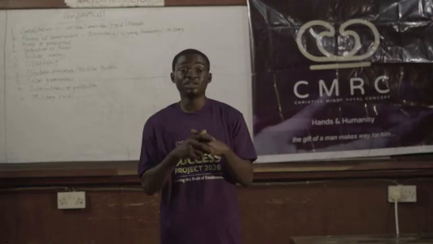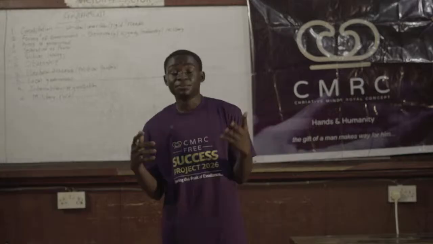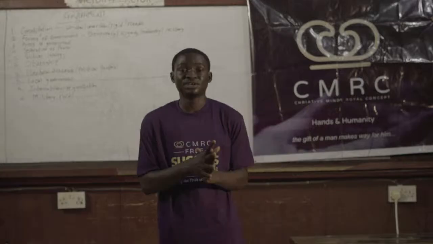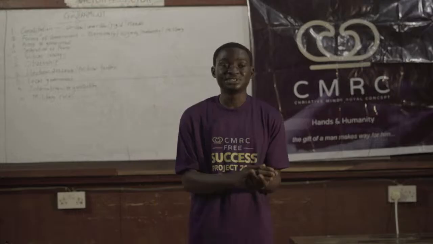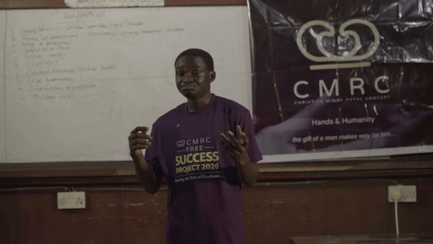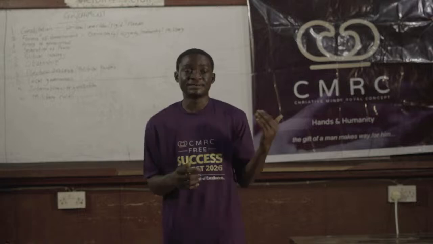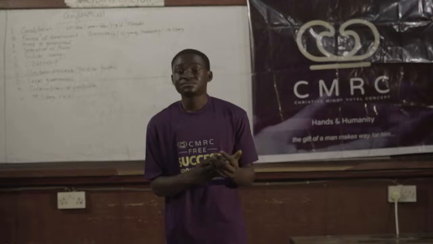You always find that the president, the vice president, the police force, all these are members of the executive council. They're expected to formulate policies, implement policies, or even implement the law made by the legislature.